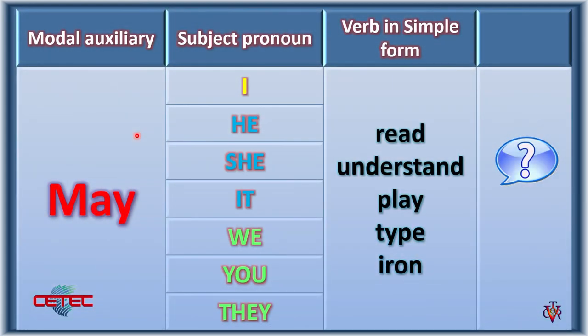Here, the modal auxiliary has to be first. Then the subject pronoun; we have to use all the subject pronouns: I, he, she, it, we, you, and they. The verb in simple form: read, understand, play, type, and iron. Don't forget a question mark at the end. This is all the structure that we're going to use with may. Don't forget, it's only for permission.